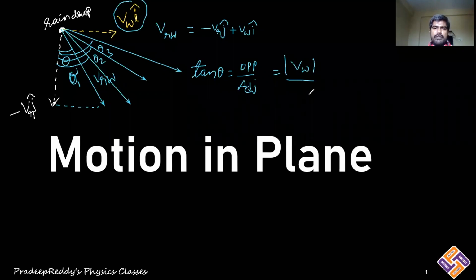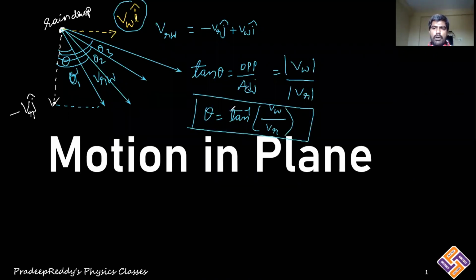I'll simply write it as VR magnitude. Therefore, theta is equal to tan inverse of velocity of the wind divided by velocity of rain. This gives you the magnitude of the angle made by the resultant vector with the vertical.